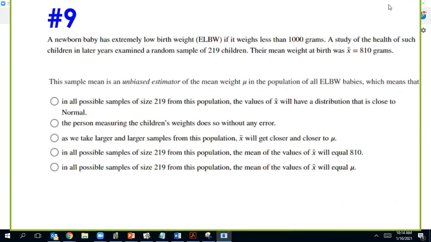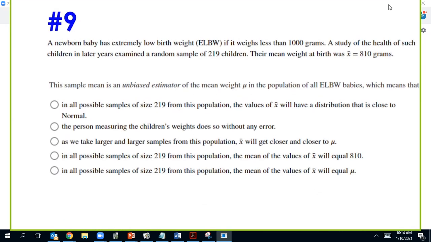Okay, number 9. This one asks for the definition of an unbiased estimator. And so unbiased estimator says that mu of x bar will equal mu, and so that's this last one. It means that the population mean is equal to the mean of the sampling distribution. And so we don't know that it will equal, this was just a sample, not the sampling distribution. And so it won't always equal 810.